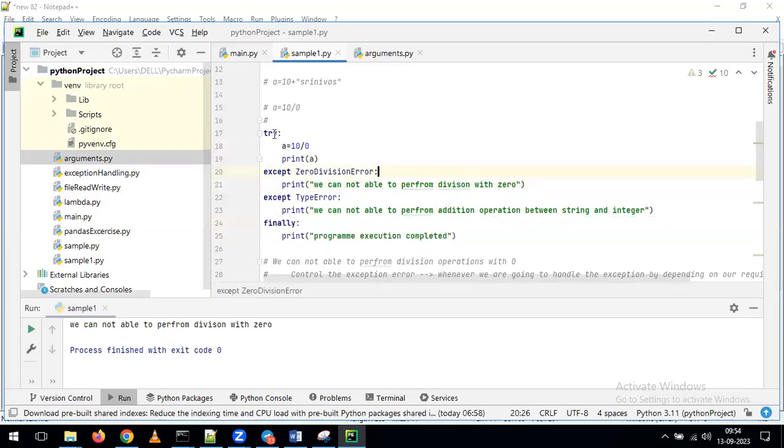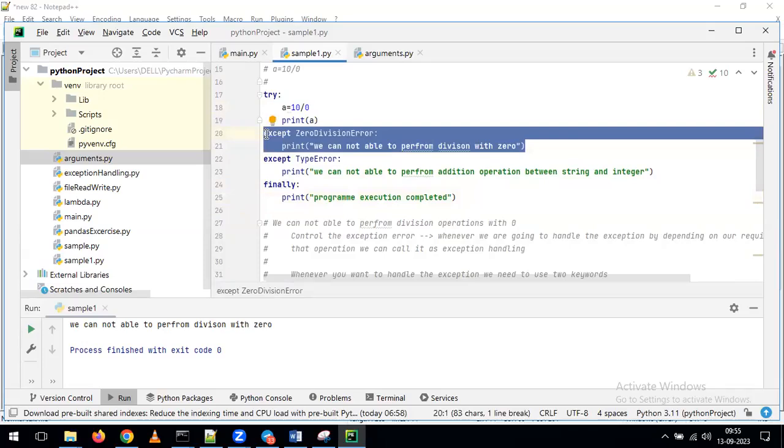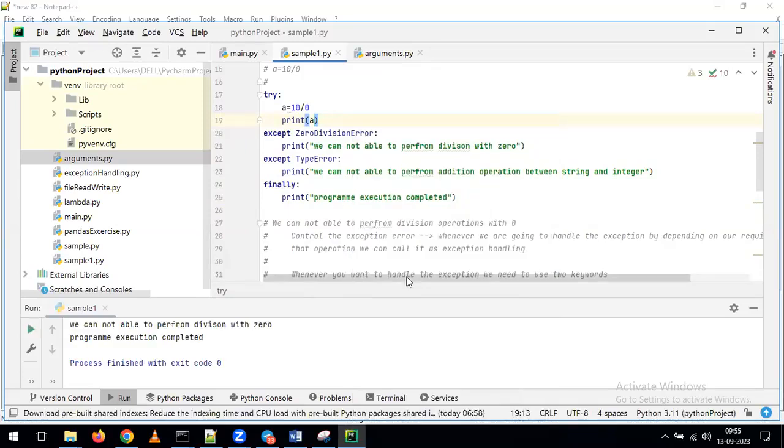Now tell me, if I am going to run the program like this, by considering my statements on top of this finally, how many values are we going to see in the output? Any guesses? 2 values. A equal to 10 by 0. It is a kind of zero division error. For that reason, it is coming to this block. At the same time, by default, whether it gives the error or not, it is going to execute this line of code, and with that, it is giving a total of 2 lines of output. See here. One is we cannot perform division with the zero. At the same time, it gives one more output called program execution is completed.